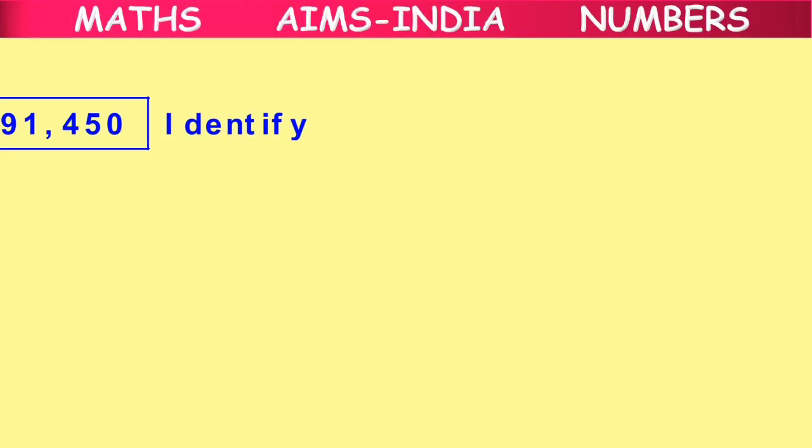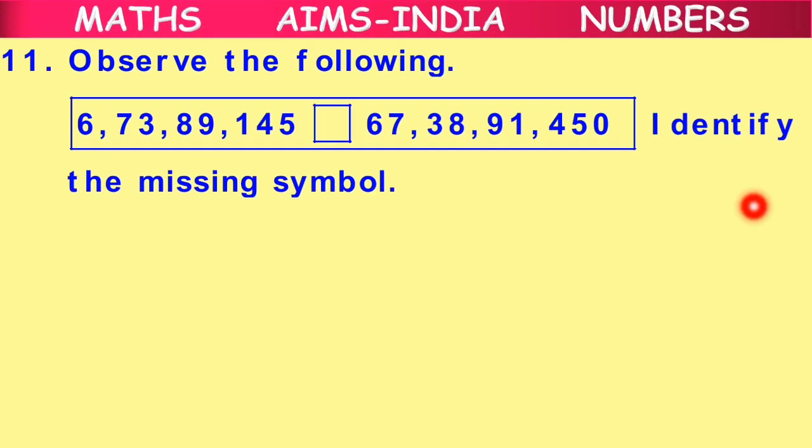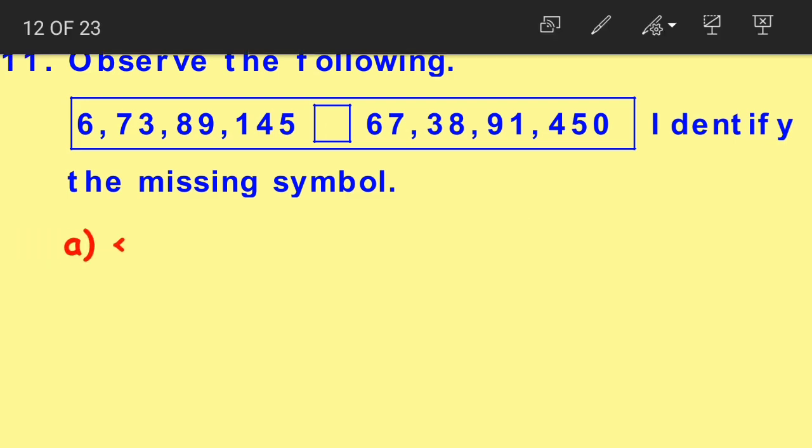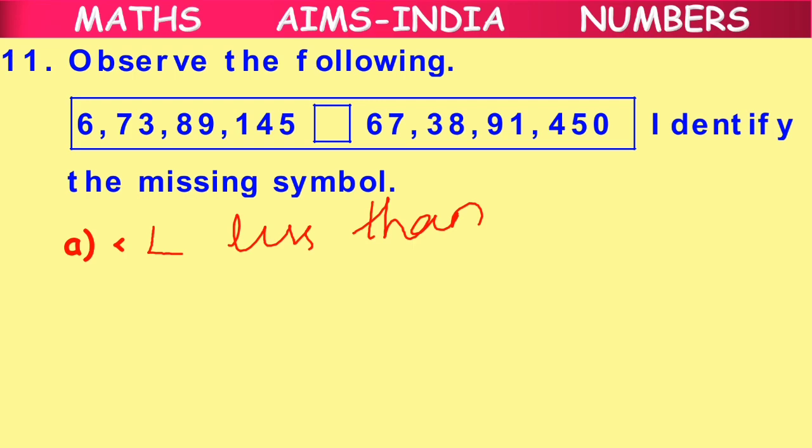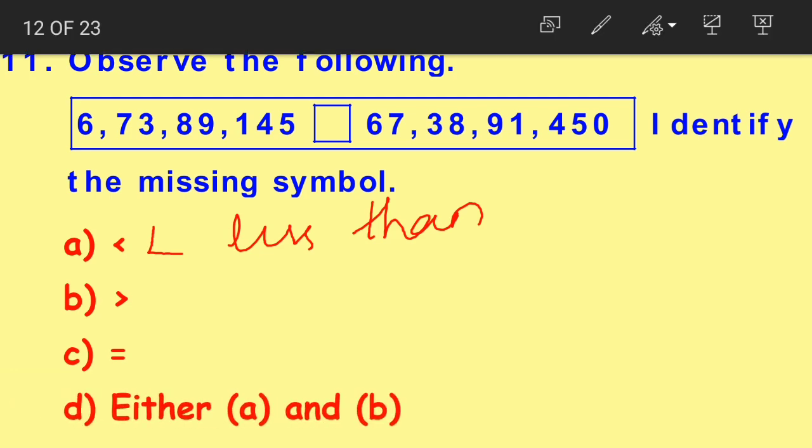Moving on to question number 11. Observe the following and identify the missing symbol. Option A. What is this symbol? It looks like L. So this sign is the less than symbol. Option B is the greater than symbol. Option C, equal to. Option D, either A or B.